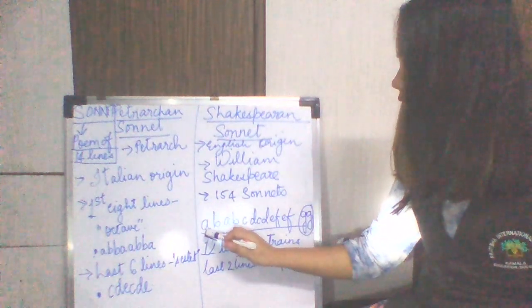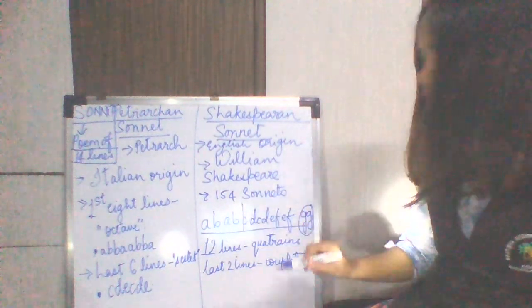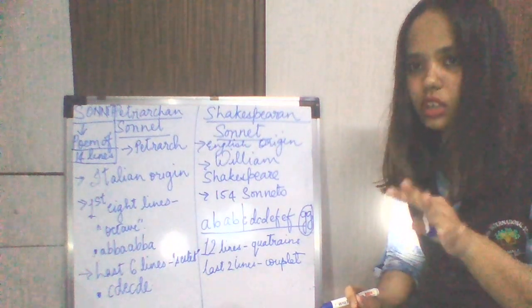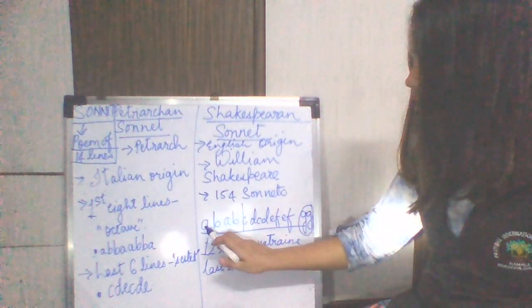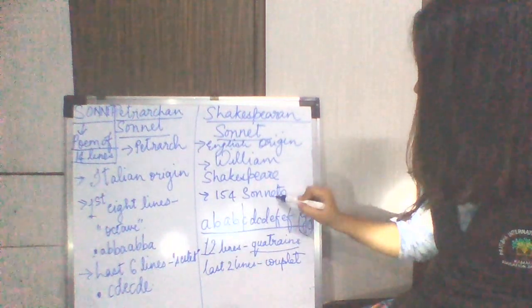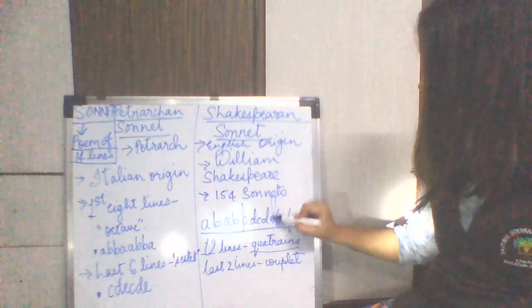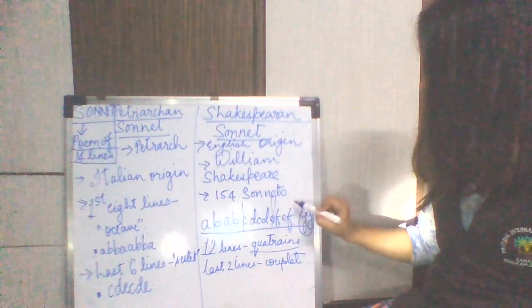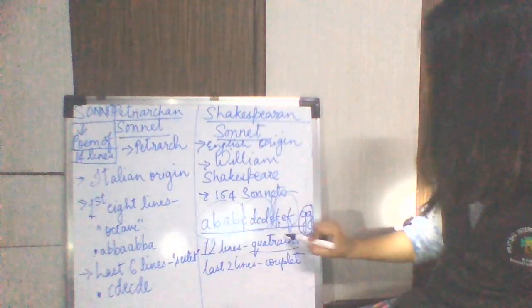So how? A B A B is the first part. Quatrain means 4, like quarter, 4. So that is why the name quatrain. So you see 1 2 3 4, the first 4 lines. Next 4 lines, C D C D. Next 4 lines, E F E F. Okay, so these 3 are called the quatrains.